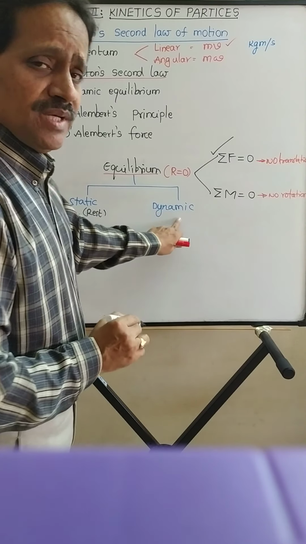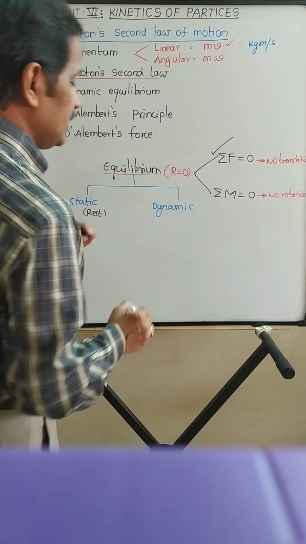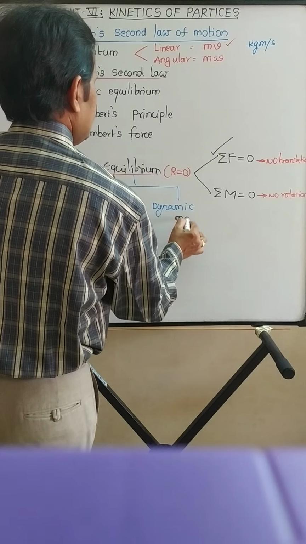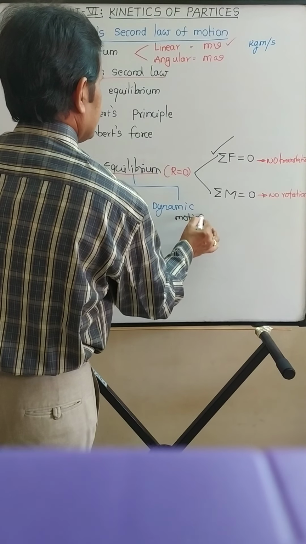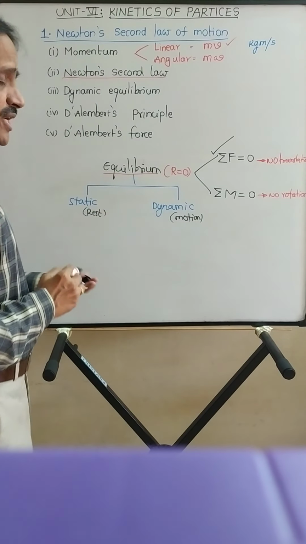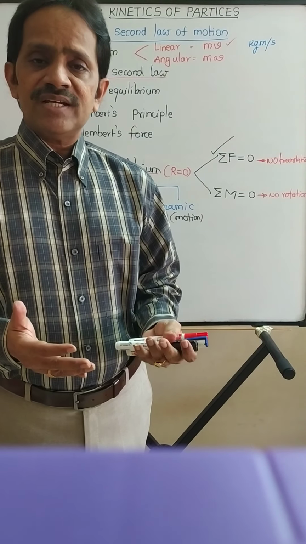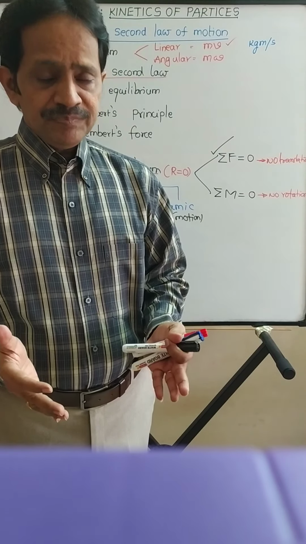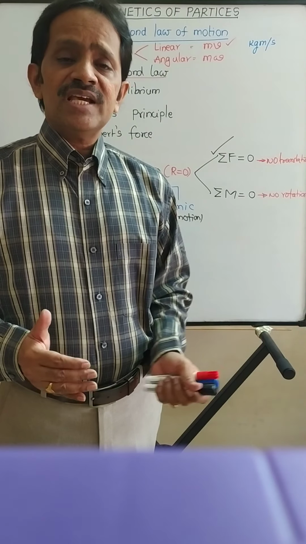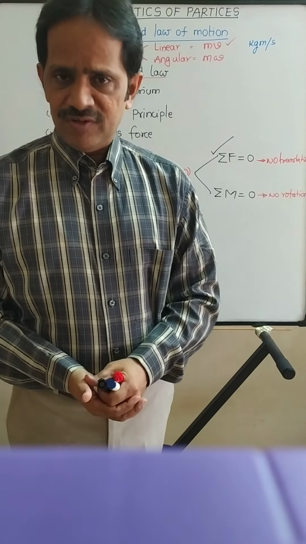Whereas in dynamic equilibrium, the resultant is 0 but the body is in motion. The body is in motion but the resultant force acting on the body is 0. Then we can say that the body is in equilibrium. Since it is moving, it is a case of dynamic equilibrium.